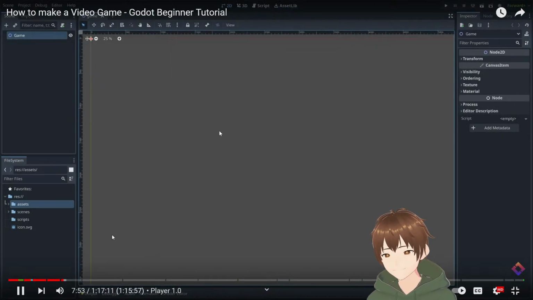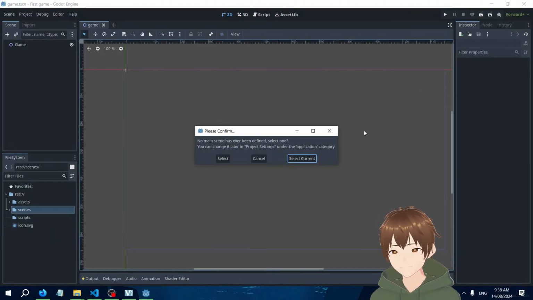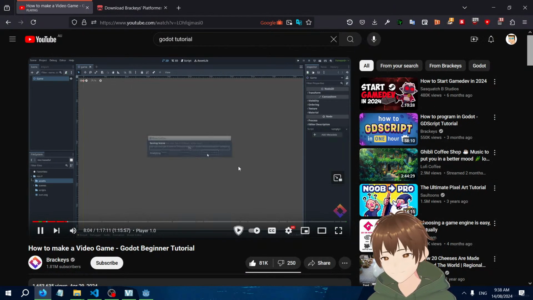And now we can actually play our game. It's not going to be very exciting, but let's try it out. So let's hit play up here or simply press F5. It's going to tell us that we haven't selected a main scene. We need to tell Godot which scene to run. I'm just going to press select current.